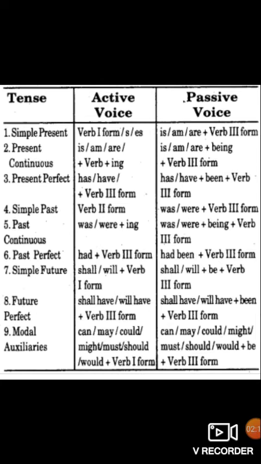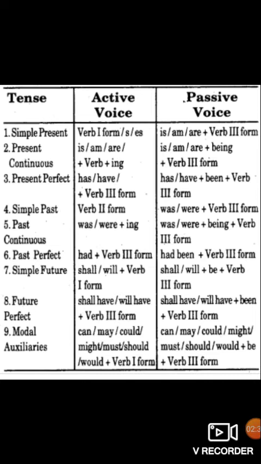Past continuous, was writing, were writing. It will change into was being written, were being written. So the only difference between the present continuous and past continuous is that helping verb. So in the present continuous, it will be is being written, am being written, or are being written. In past continuous, it will be was being written, were being written.